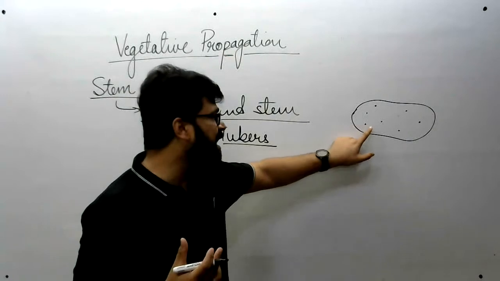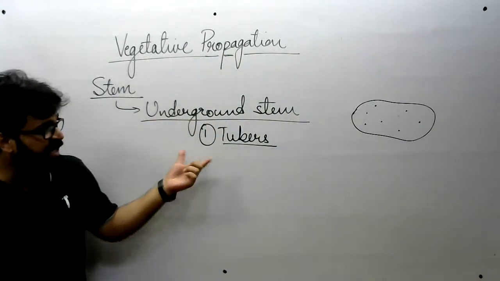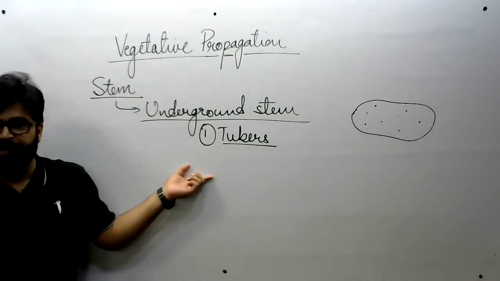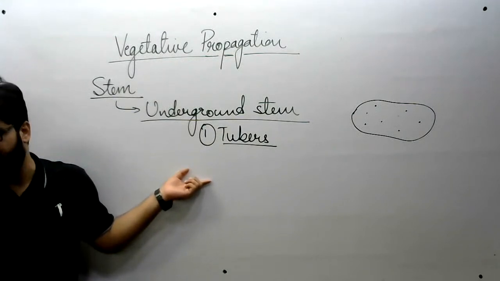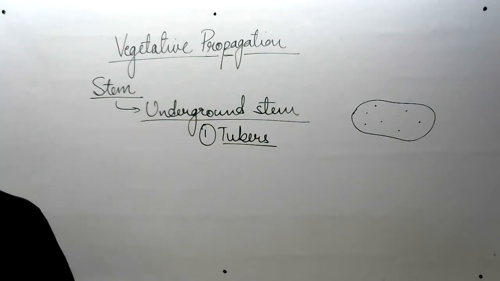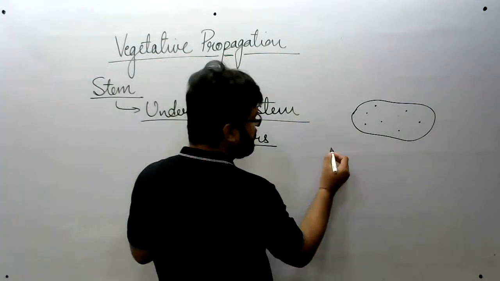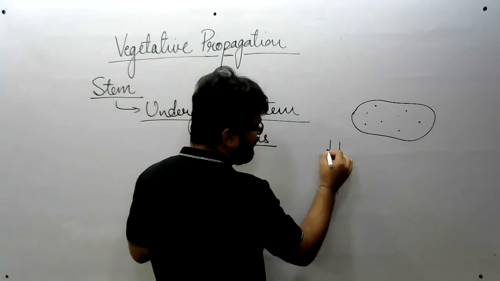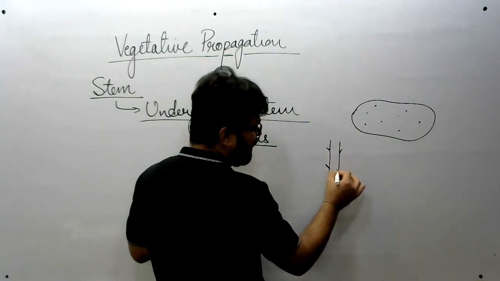Right. That's how we can say that potato is not a root. It's a shoot. It's a stem because it has nodes on it.